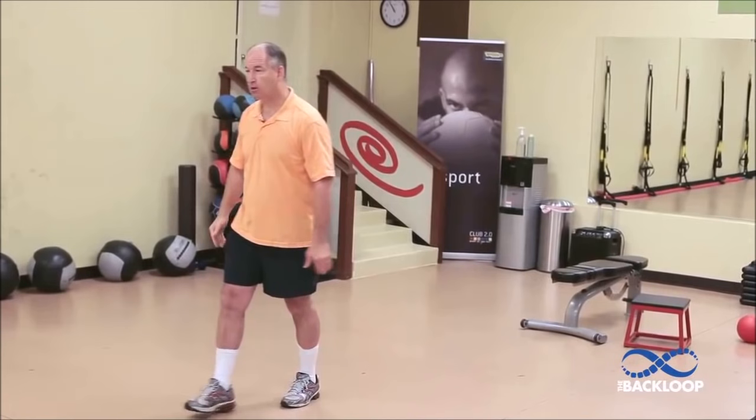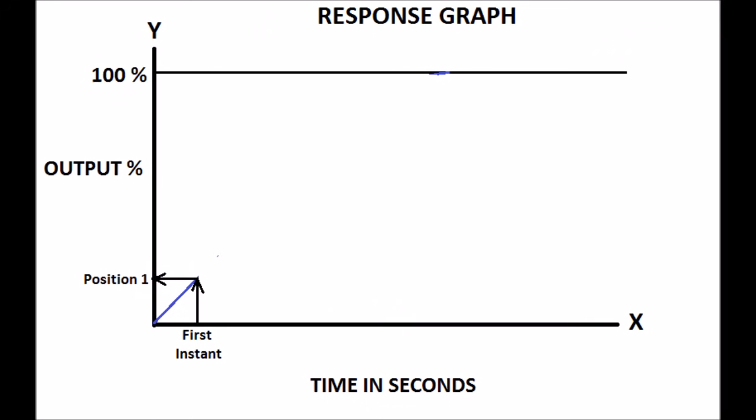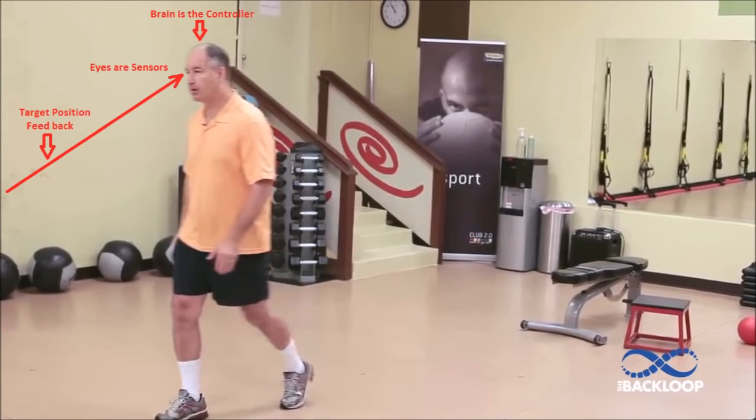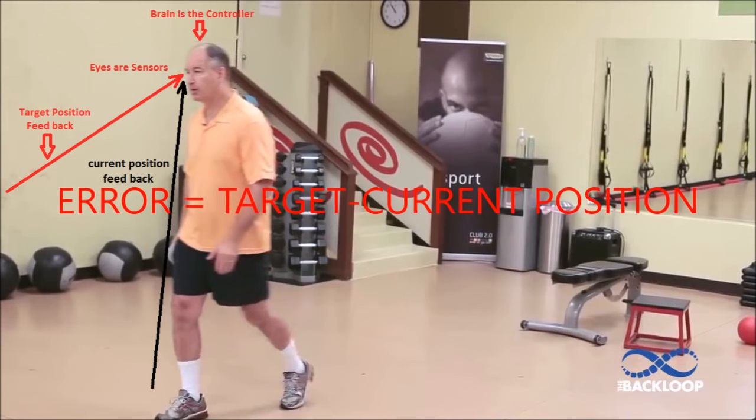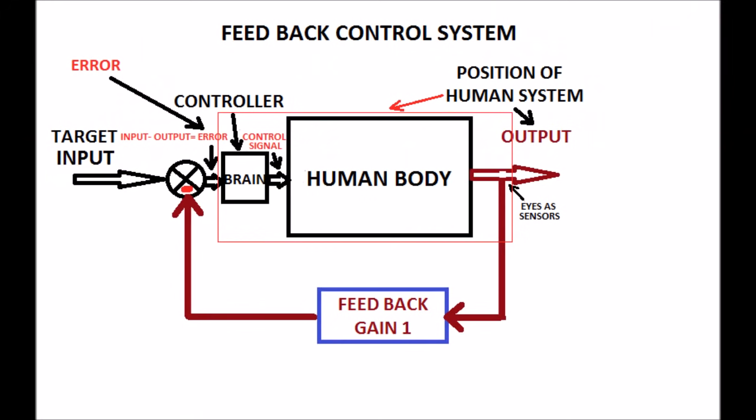which activates to move the body. The movement is from the starting point to the first position at the end of the first instant. From the first instant, getting the error from feedback, the brain once again sends signals to the body, which actuates it to move further to the second position.